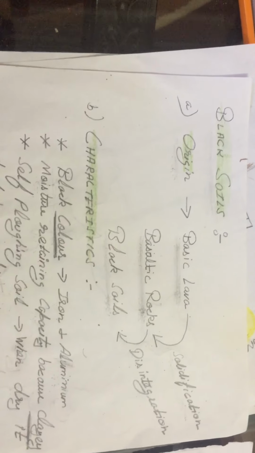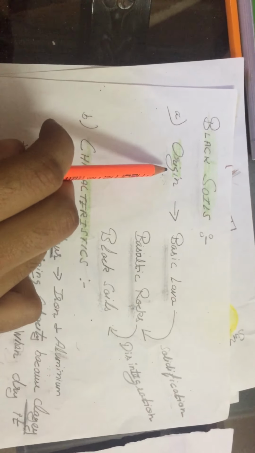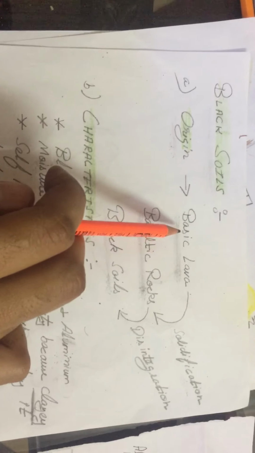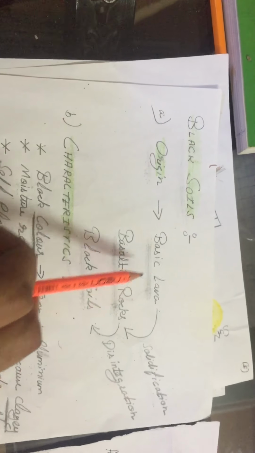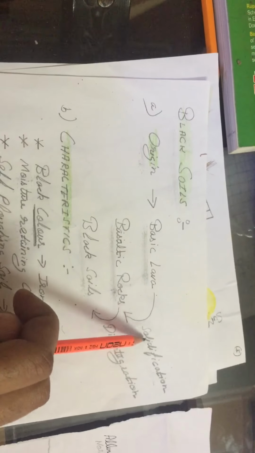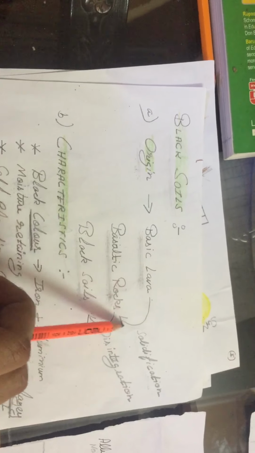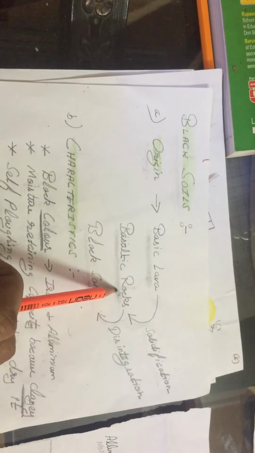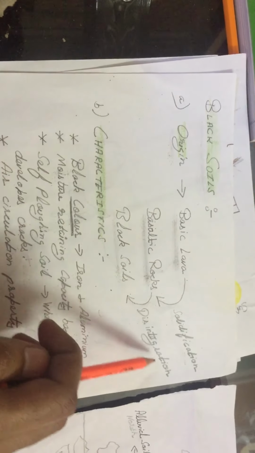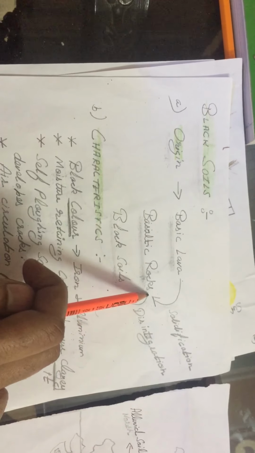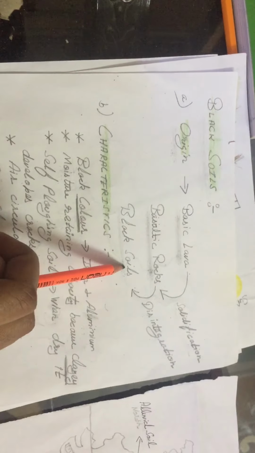First of all, we will study its origin, or how the black soils are formed. Black soils are the product of basic lava. When this basic lava comes out on the surface of the earth via volcanic activities, this lava solidifies and converts into basaltic rocks. When these basaltic rocks come under the action of physical weathering, chemical weathering, and biological weathering, they get disintegrated or weathered and convert into black soils.